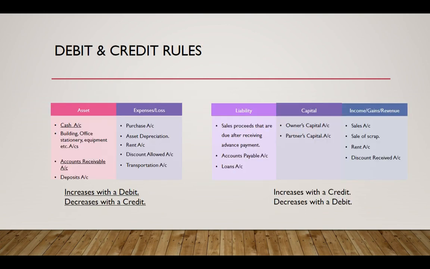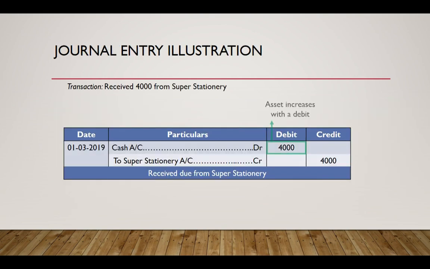We know that to denote an increase in cash, we debit the cash account, and we reduce the accounts receivable account by means of a credit. Accordingly, we pass the journal entry as follows. We debited the cash account and credited the buyer's account.